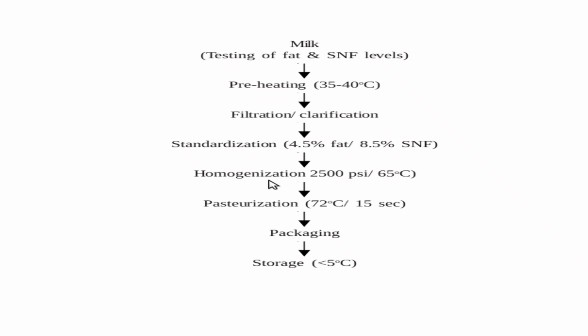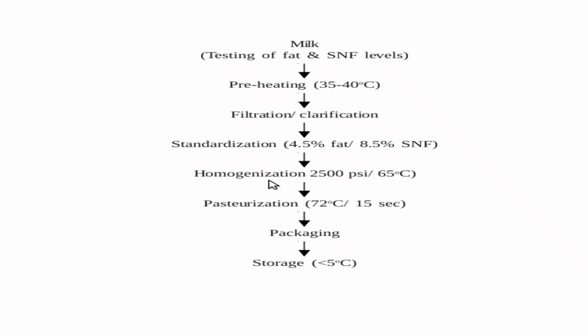After that, it undergoes a clarification or filtration process to remove the unwanted dust, hair, dirt and physical impurities. After that, the milk is standardized to adjust the fat and solids non-fat, which is called SNF, to the required level for the uniform quality of the milk.